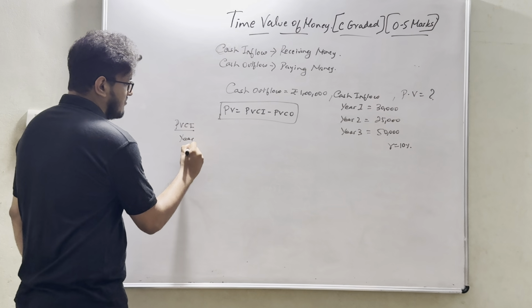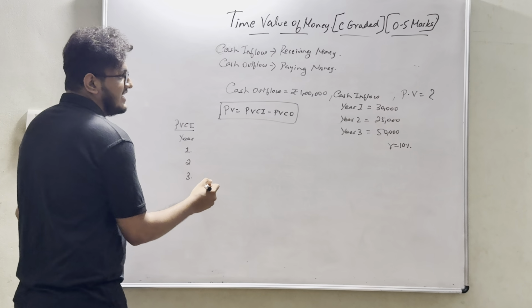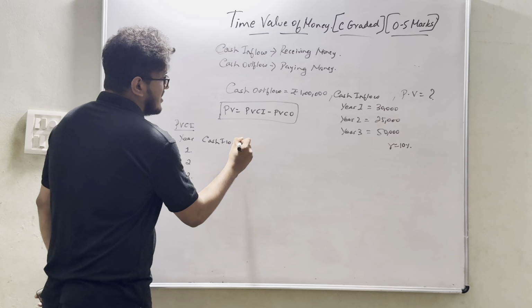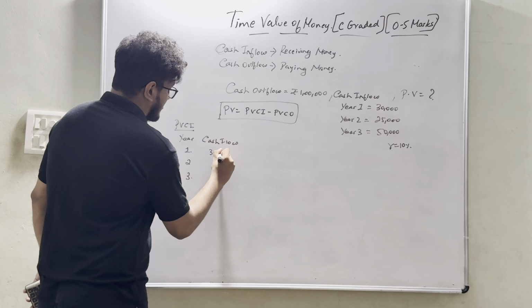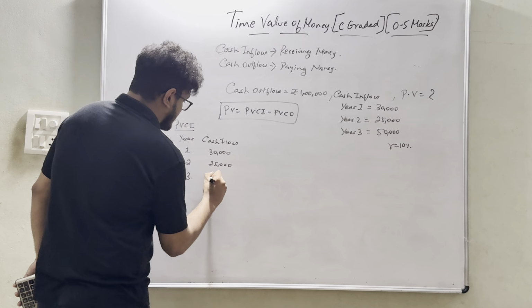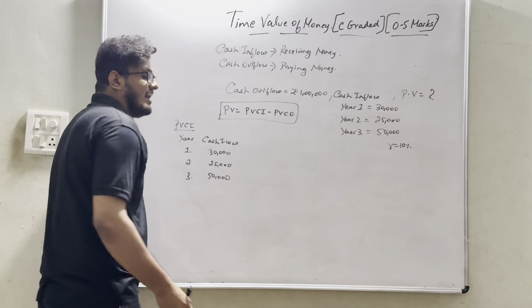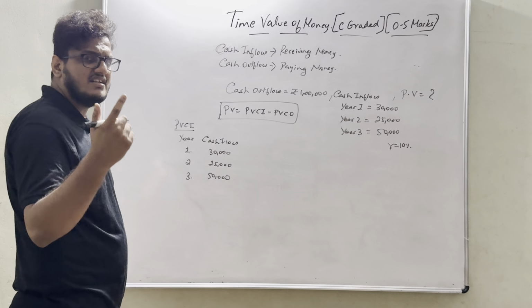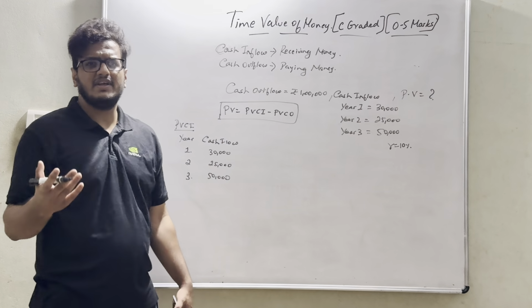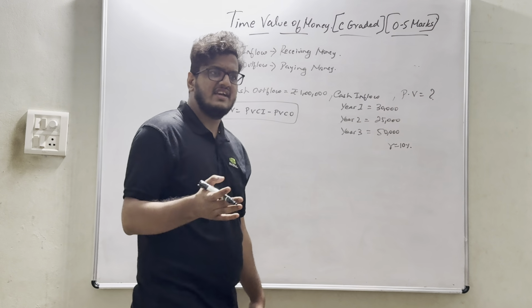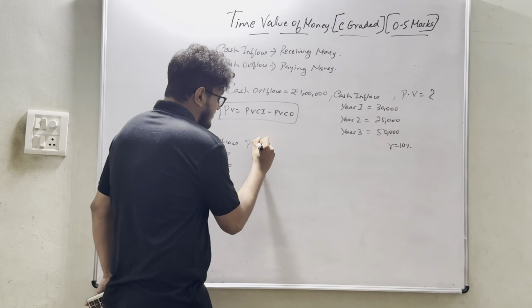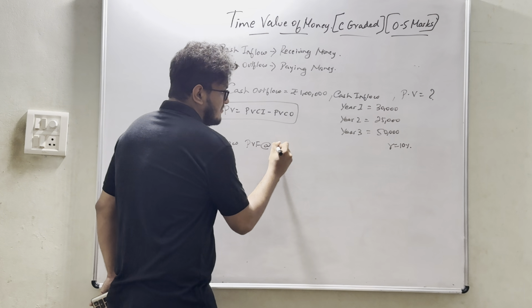Let's take it as year 1, 2 and 3. What is the amount of cash flows? So 30,000, 25,000 and 50,000. Okay. Or we also say it as present value factor, discounting factor or cut-off rate. Along with that, in further lessons we will also be knowing about capitalization rate and many other terms. So R is nothing but present value factor at 10%.